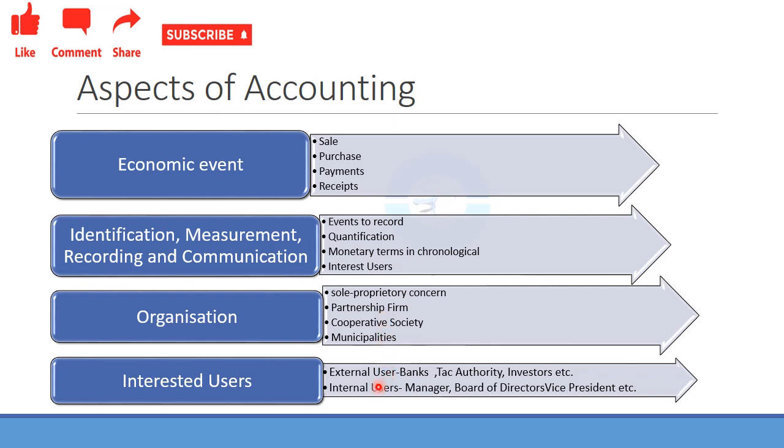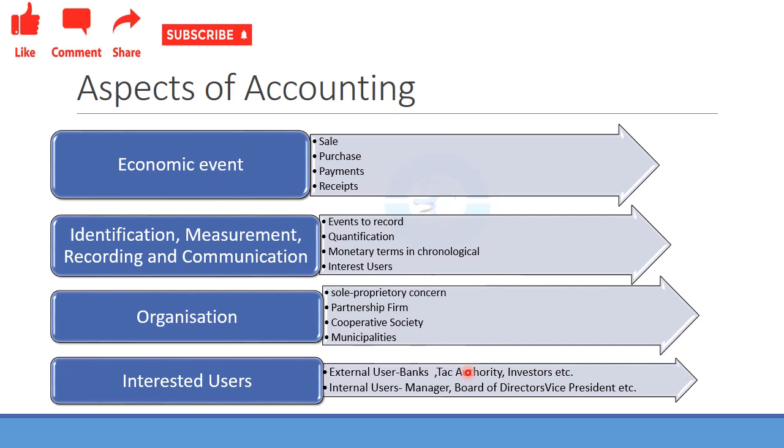Not only the banker, there will be tax. If it is a big unit, there will be more tax. Then there will be auditing. Various people would be interested in knowing the events that occurred in the particular organization.